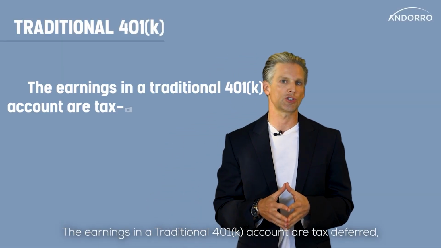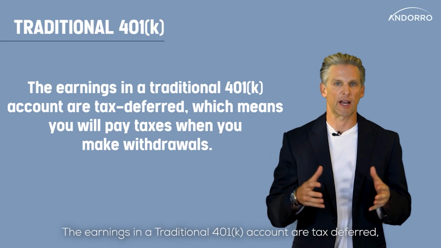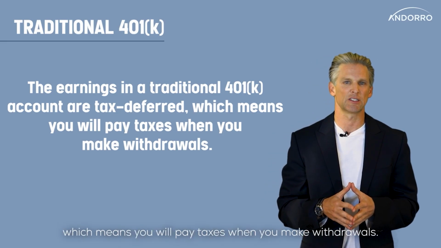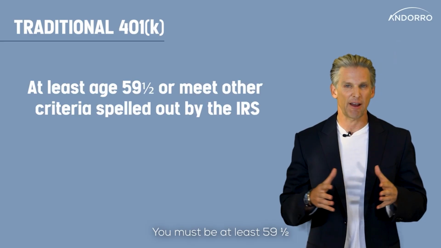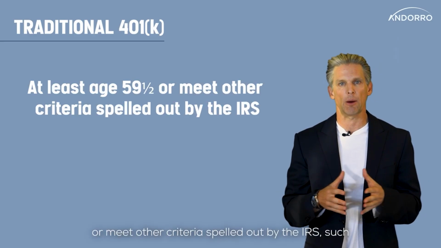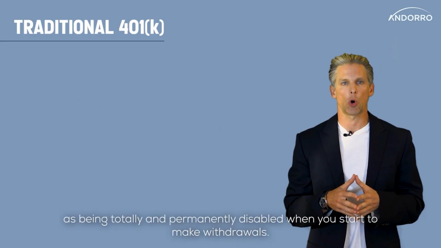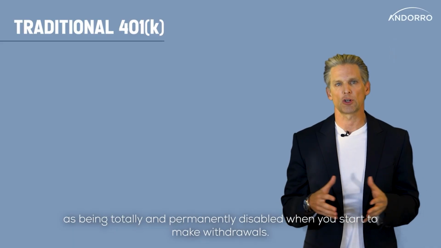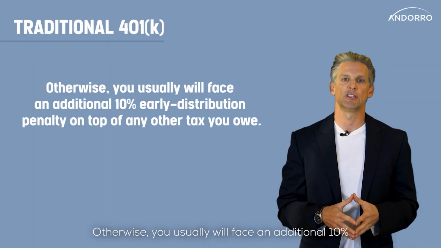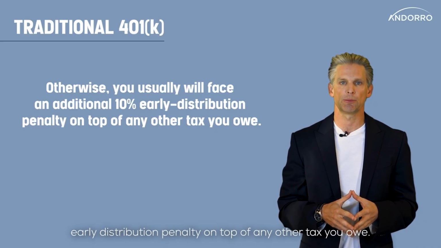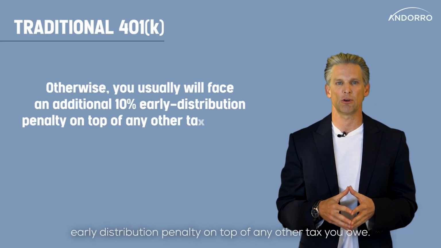The earnings in a traditional 401k account are tax-deferred, which means you'll pay taxes when you make the withdrawals. You must be at least 59 and a half or meet other criteria spelled out by the IRS, such as being totally and permanently disabled when you start to make withdrawals. Otherwise, you usually will face an additional 10% early distribution penalty on top of any other tax that you owe.